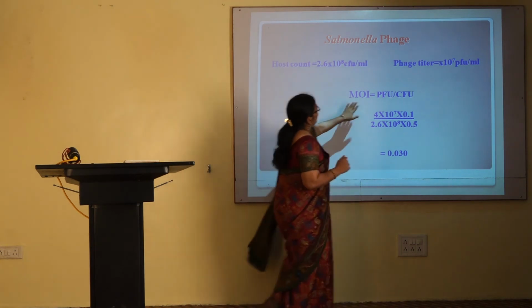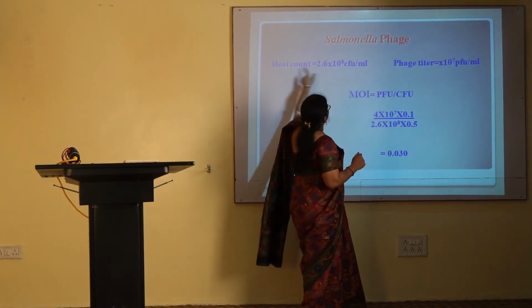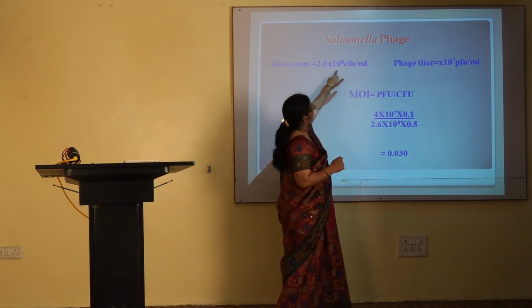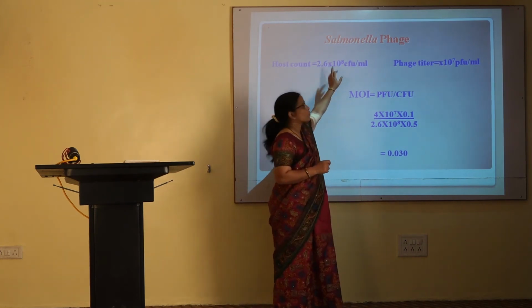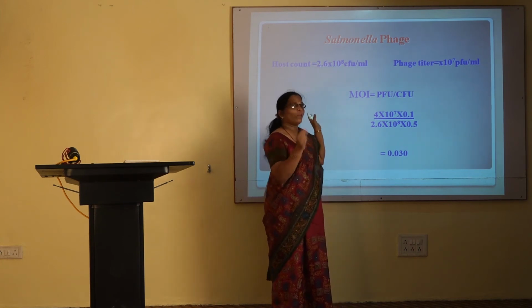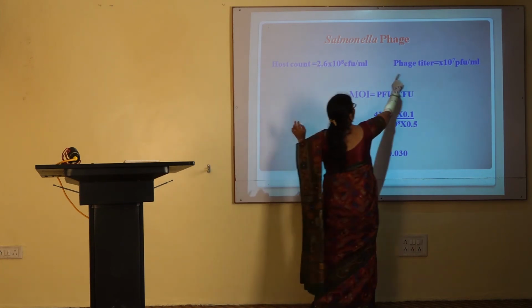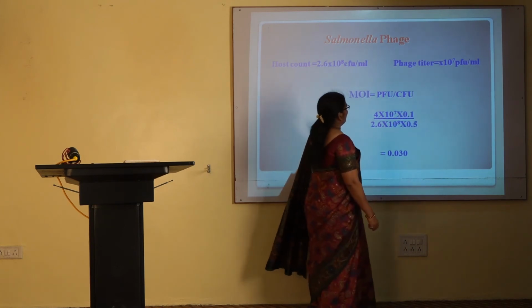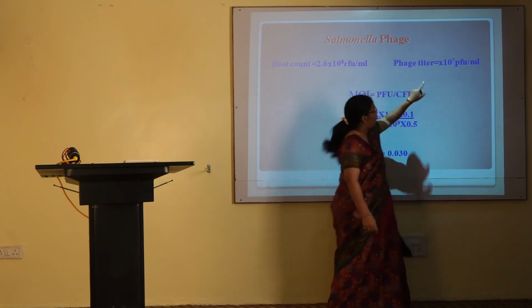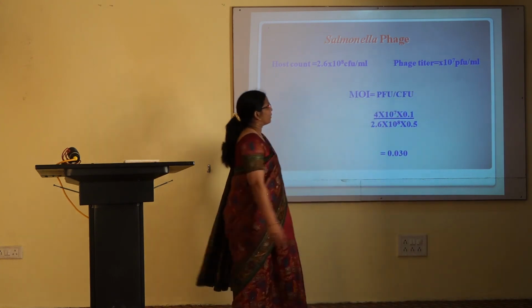Now here the titer is given. The host count is 2.6 into 10 raised to 8, which is a mid-log phase culture of that host, and the phage titer is 4 into 10 raised to 7.